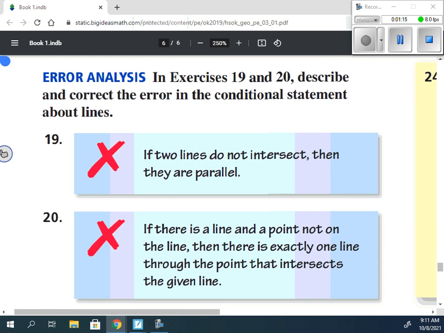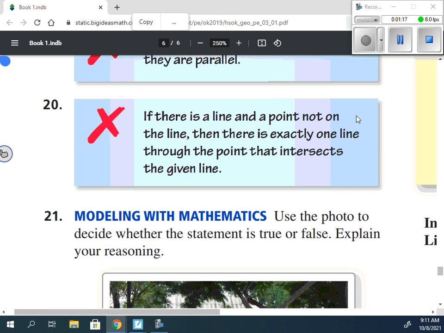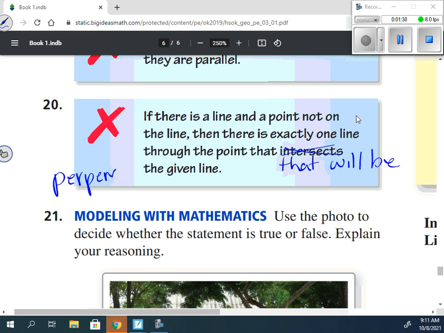So number 20. The reason this is wrong is it's not that there's exactly one line through the point that will intersect the given line. It's exactly one line through the point that will be perpendicular to the given line. Because if there's a line and a point not on the line, then there's exactly one line through that point that is perpendicular to the given line.